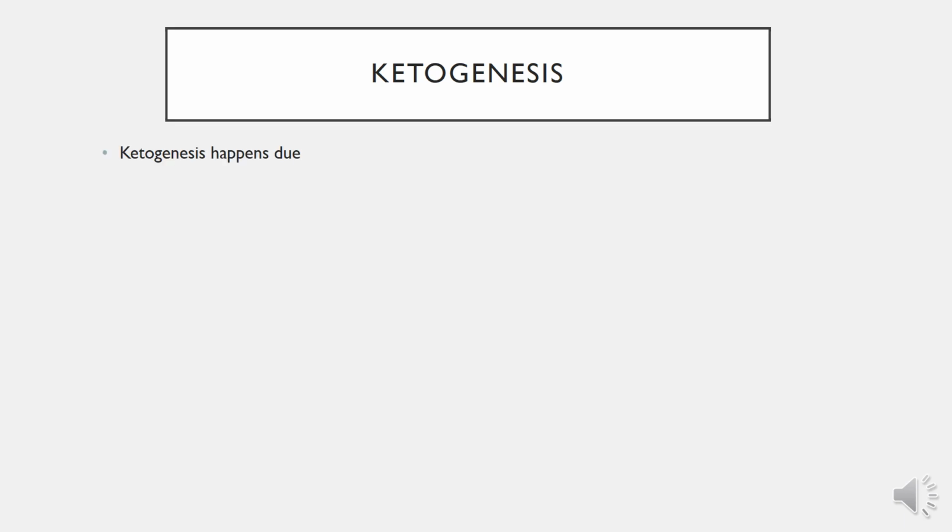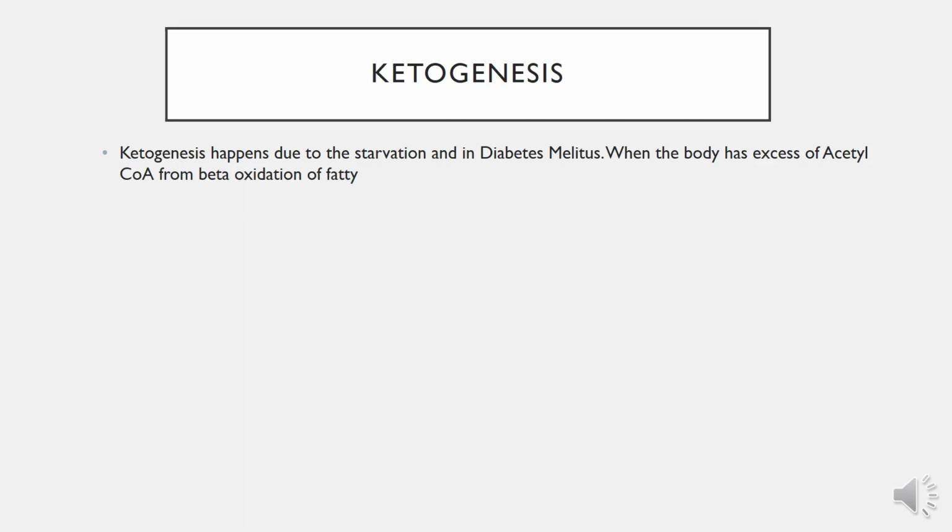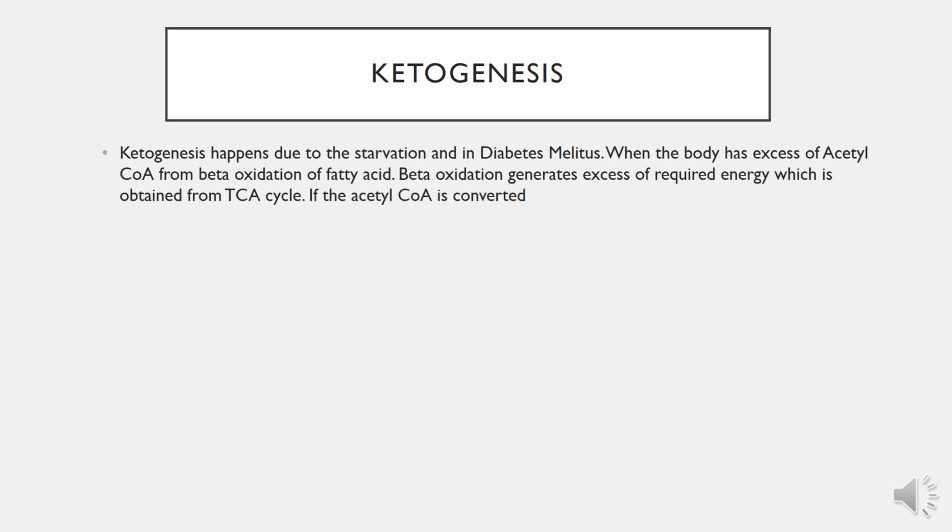Ketogenesis happens due to starvation and in diabetes mellitus, when the body has excess acetyl-CoA from beta oxidation of fatty acids. Beta oxidation generates excess of the required energy which is obtained from the TCA cycle. If the acetyl-CoA is converted to ketone bodies, this process is called ketogenesis.